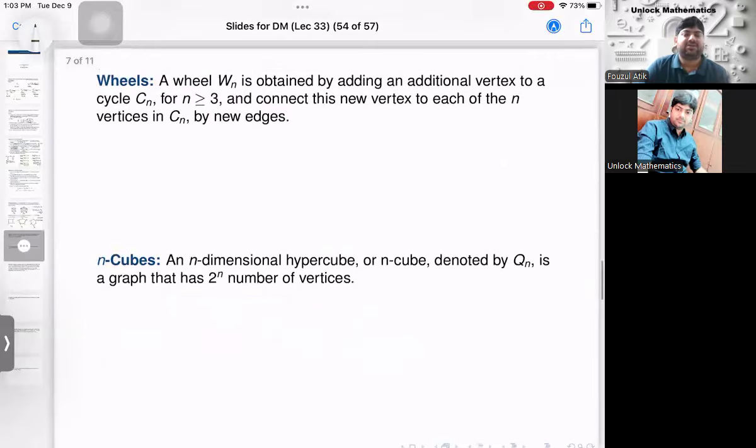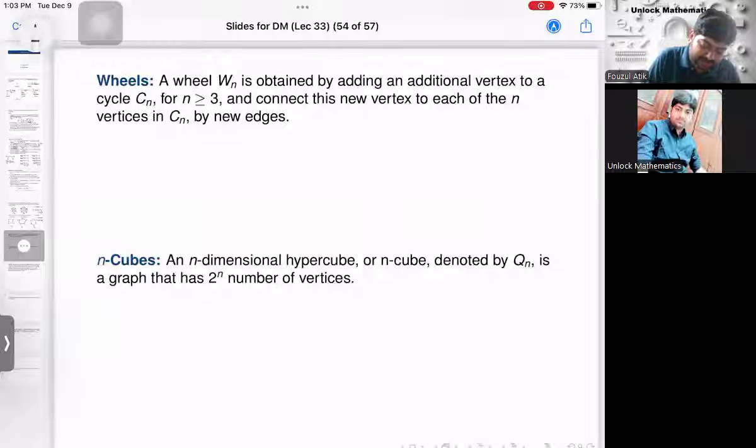The next one is a wheel graph. What do you mean by wheel graph? A wheel graph Wn is obtained by adding an additional vertex to a cycle Cn, and that is connected to every vertex. So from the word wheel itself, it's like a wheel, right? Where you will have an outer ring and there will be a center in it, where the center is connected with everyone. So for a wheel graph, first you have to draw.